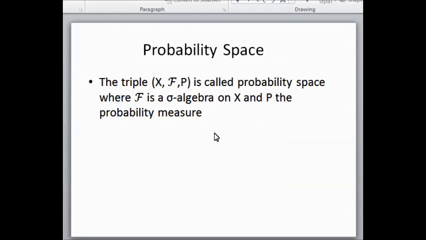Finally, we're going to define the probability space. The triple X, F, and P is called a probability space, where F is a sigma algebra on X and P the probability measure. Probability space will be used later to describe stochastic processes and random variables.